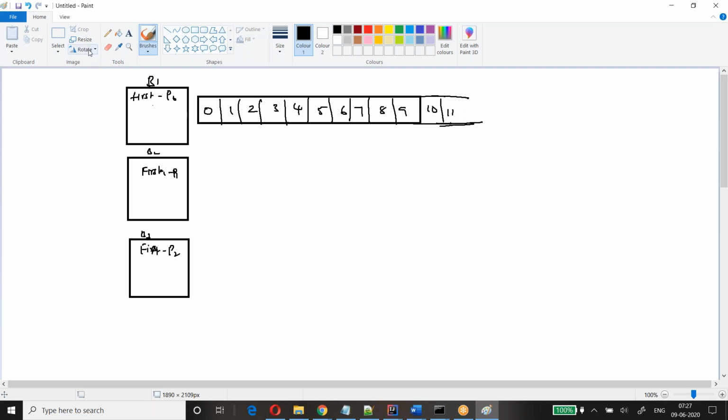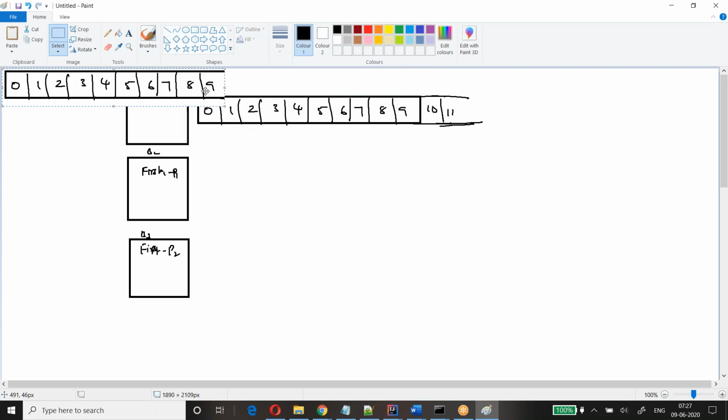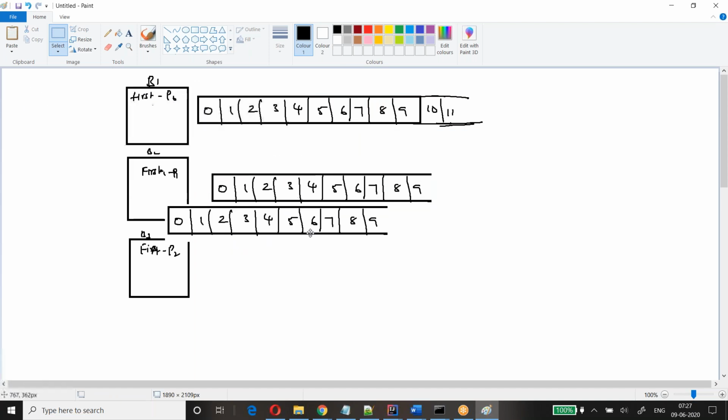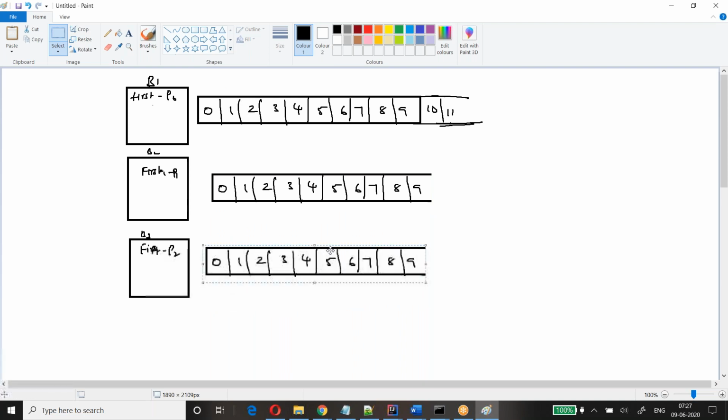This is partition 1. Let me show you partition 2 also. Let's say partition 2 has 9 messages, and the next partition has some more messages, ten messages.